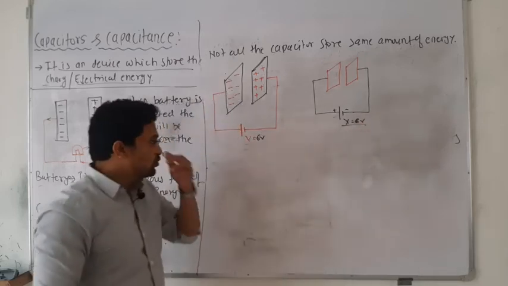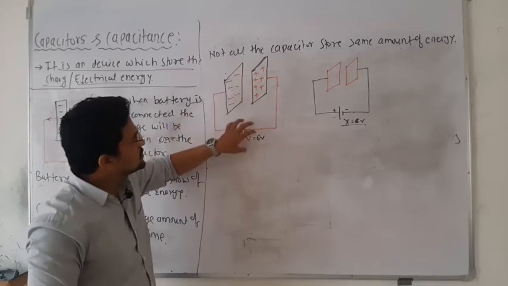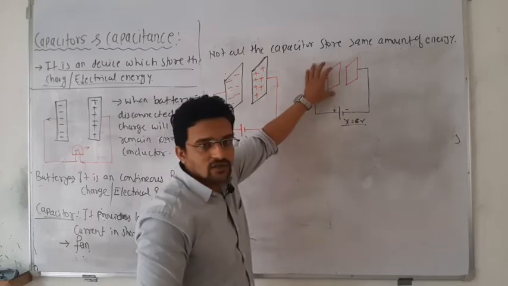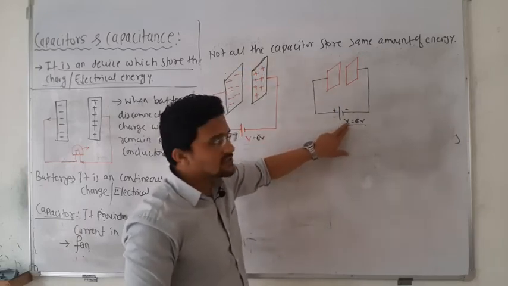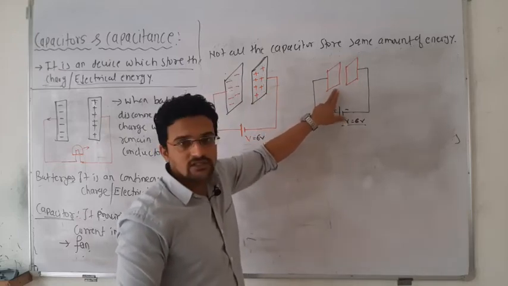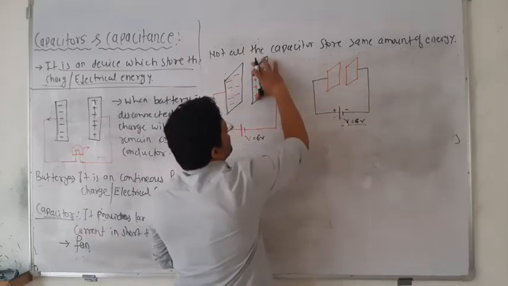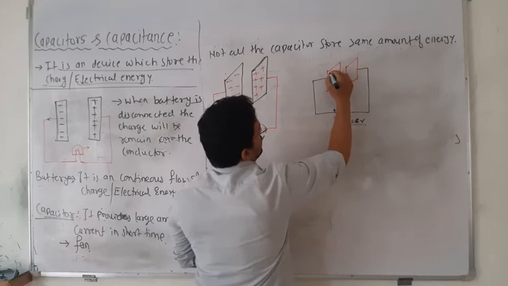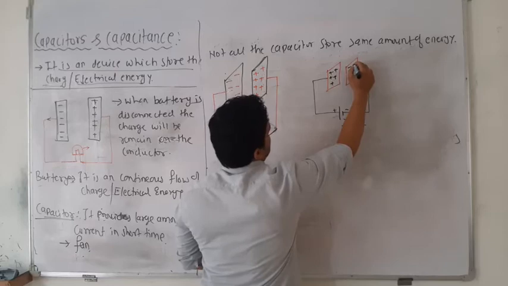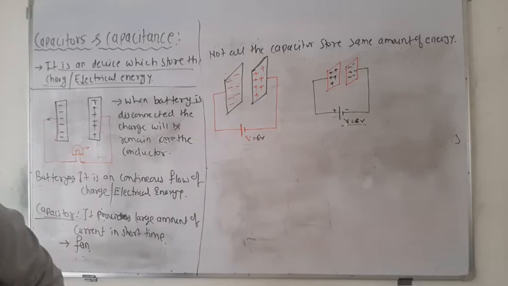Now you might think that if the size of the capacitor or the conductors is more, it will acquire more charge. And if I reduce the size of the conductor with the same voltage, you might think that the same amount of charge will be located on this conductor, but that is completely wrong. Because of the size reduction, the charge accumulated will be smaller. That means you can make one statement.